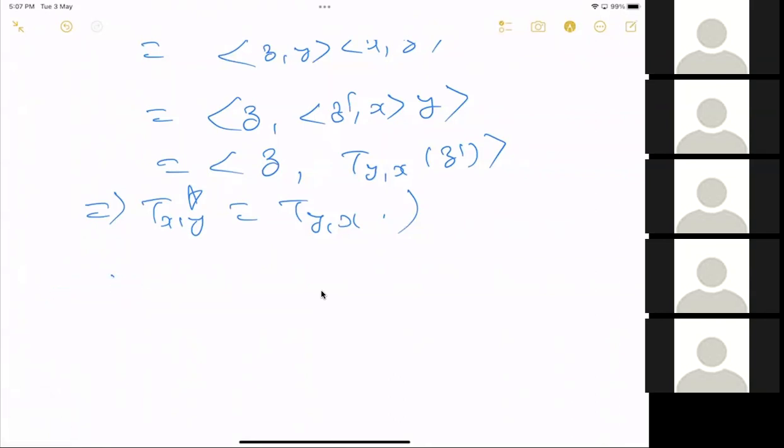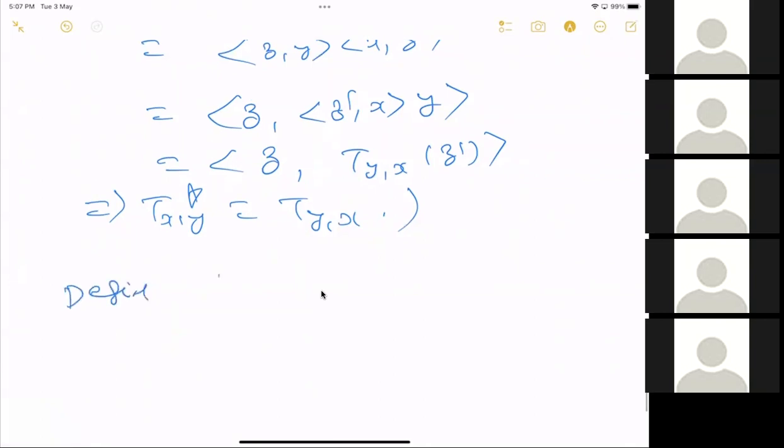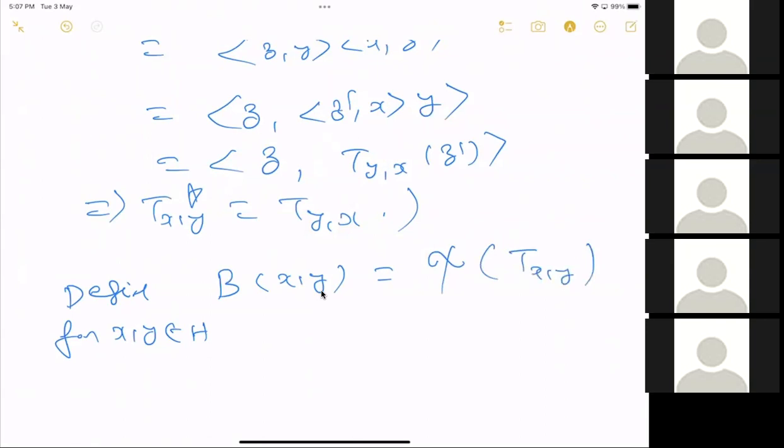Define B(x, y) for x, y in H equal to chi of T_xy. T_xy is a rank one operator, and you have this chi defined on trace class operators, so you can define this linear function.